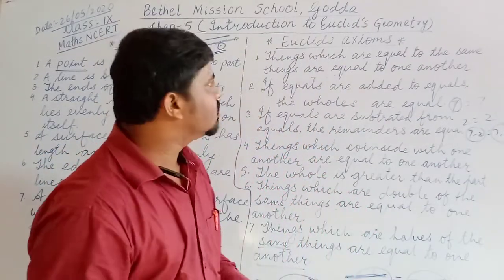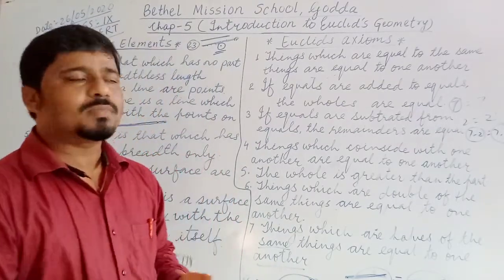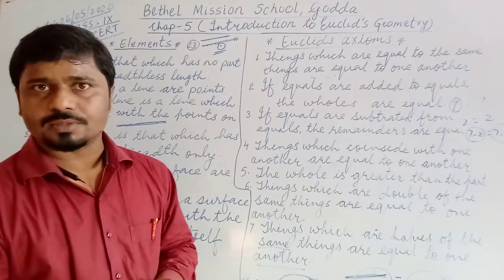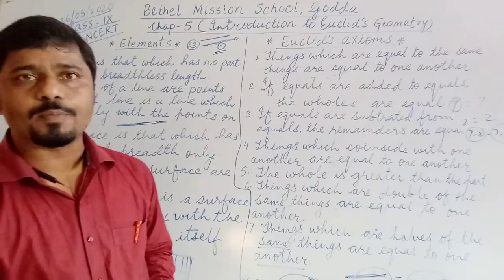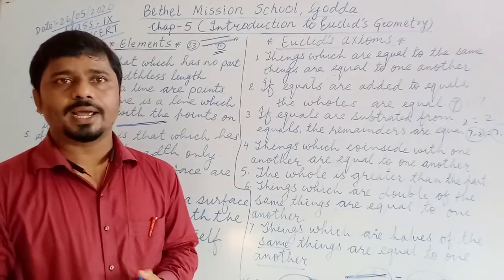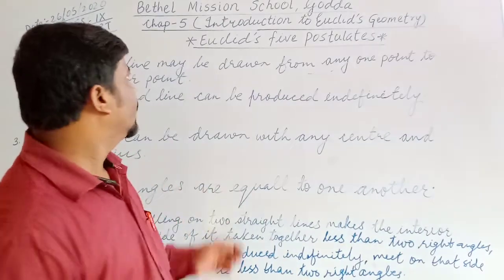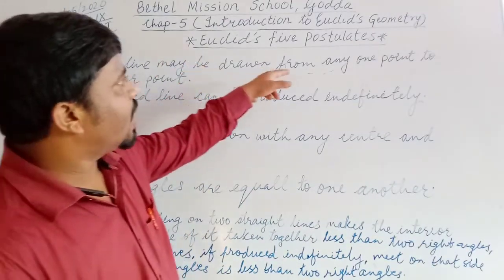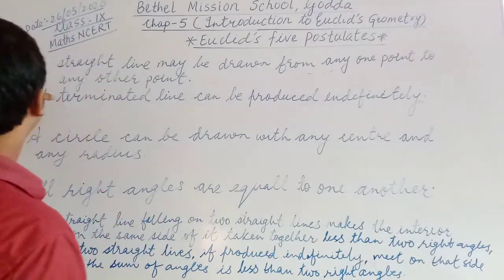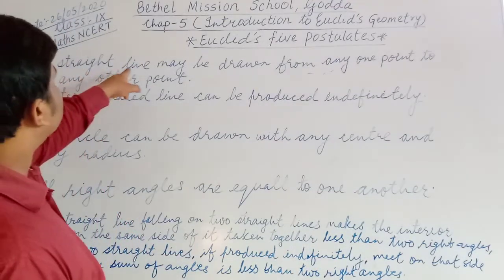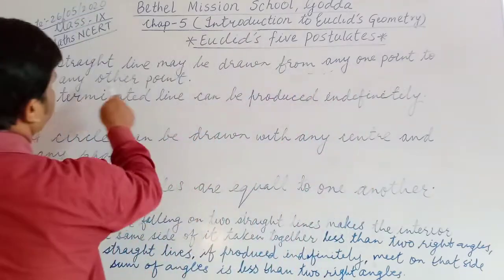So these were the axioms, and after that we will discuss about the Euclid's postulates. What are Euclid's postulates? And those postulates are also very important to know. Okay, let's see. Okay, now you see Euclid's 5 postulates. So first postulate is a straight line may be drawn from any one point to any other point.